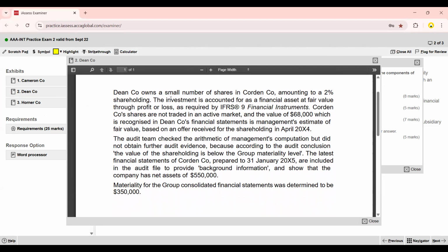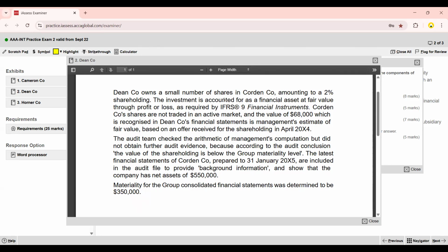What do you think? Is Dean Company also a parent company of Corden Company? Can anyone tell me? No. A 2% shareholding means it should be treated as per IFRS 9. It is an equity investment, a trade investment.